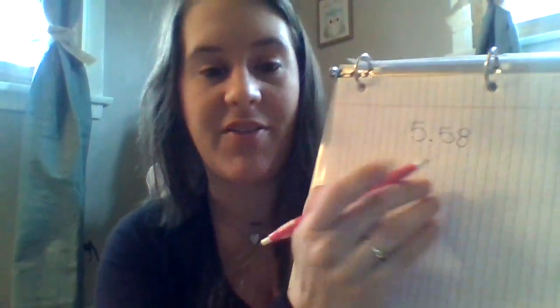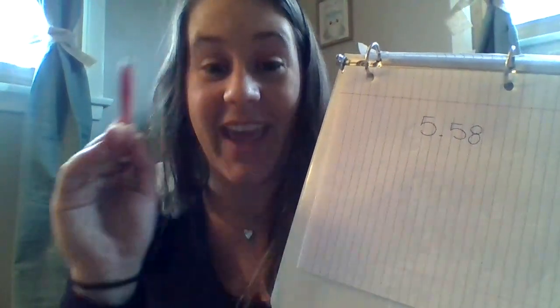I have one that's going to be a little bit tricky. Let's see if you can figure this one out. What if I have 5 and 58 hundredths, because the next place value is called the hundredths place. So we have tenths and hundredths. And 5 and 59 hundredths.